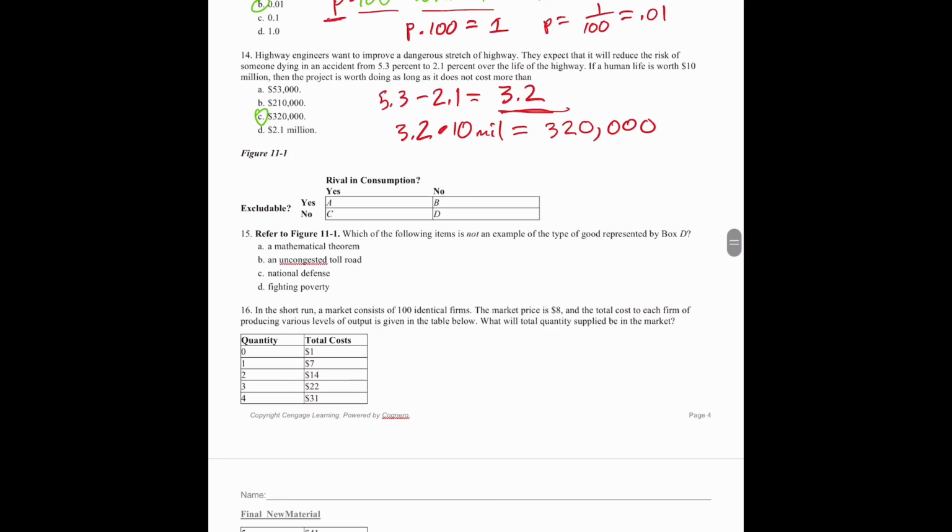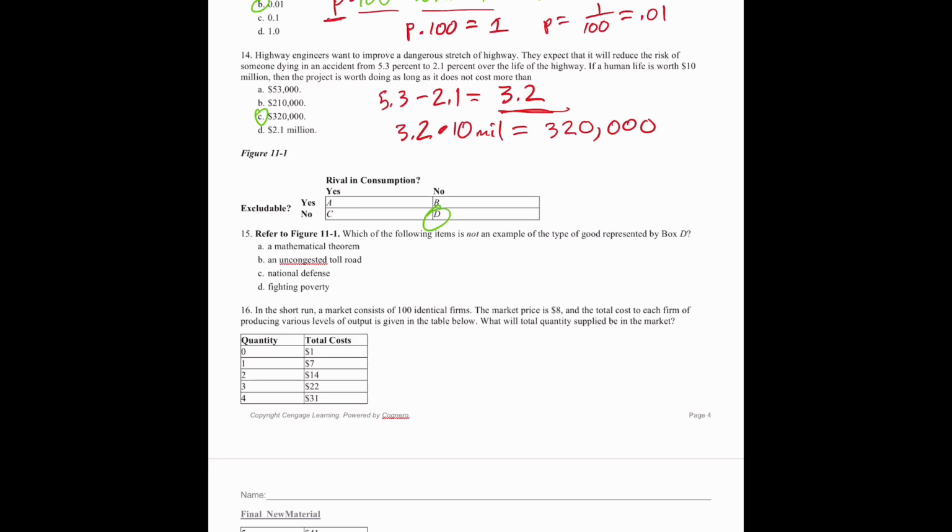Question 15. Refer to figure 11.1, which of the following is not an example of a type of good that represents box D? So then it needs to be non-excludable and non-rival. A mathematician's theorem: once you learn it, it's not excludable, and it's certainly not rivalrous. Anybody else can use it.